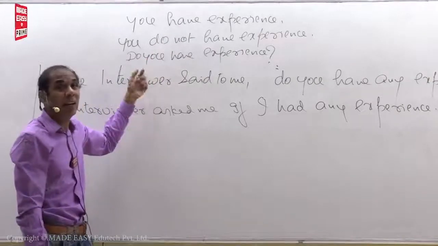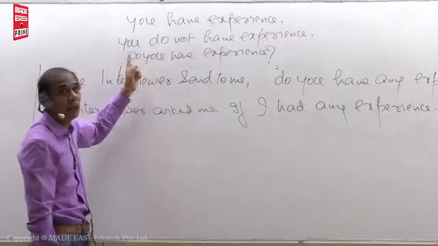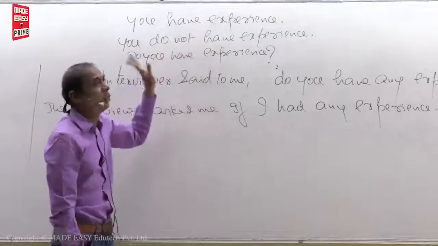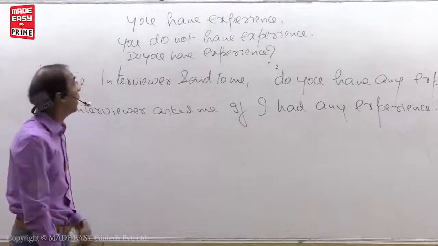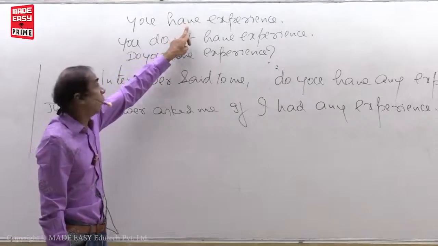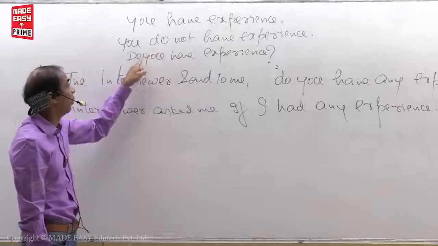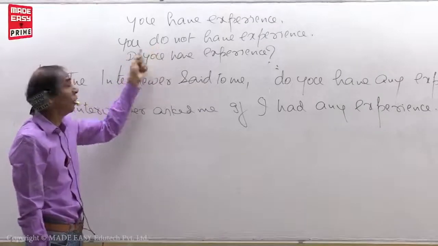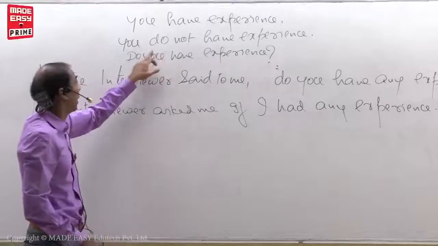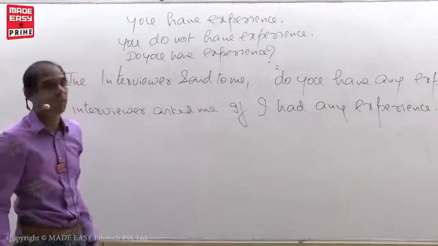Similarly, if you have present tense with s in the positive sentence, in negatives and interrogatives you will have does. It means if you have does in negative or interrogative, in the positive sentence you have present tense with s. That's it.